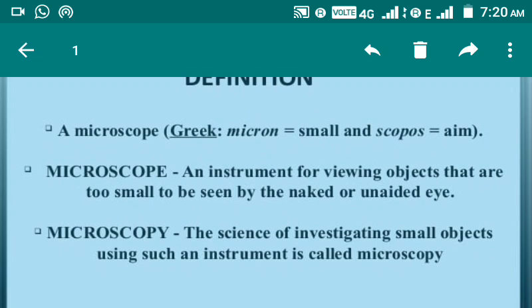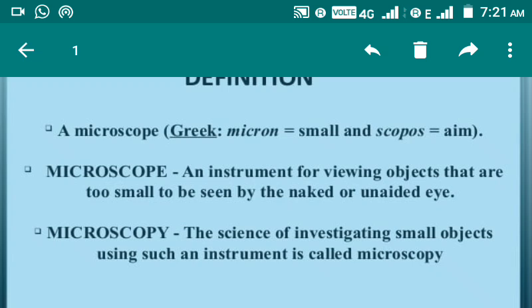As you all know, this term microscope is made up of two terms, micron and scope. Micron is a Greek word meaning small. You can say minute, very small, at the micron level. You might have studied micron, angstrom, all those things.